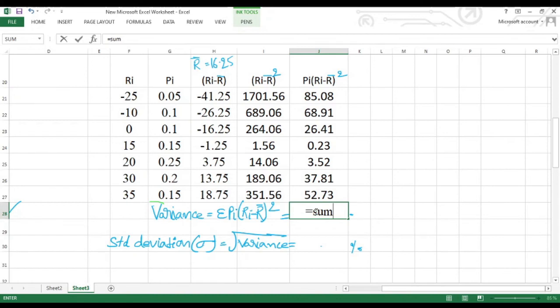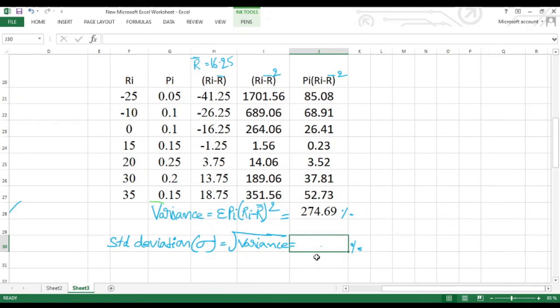Use the sum formula, open the bracket and select the values which we need to add. These all the 7 values we need to add, and close the bracket. Enter. 274.69%. After finding out the variance, we have to find out the standard deviation also.